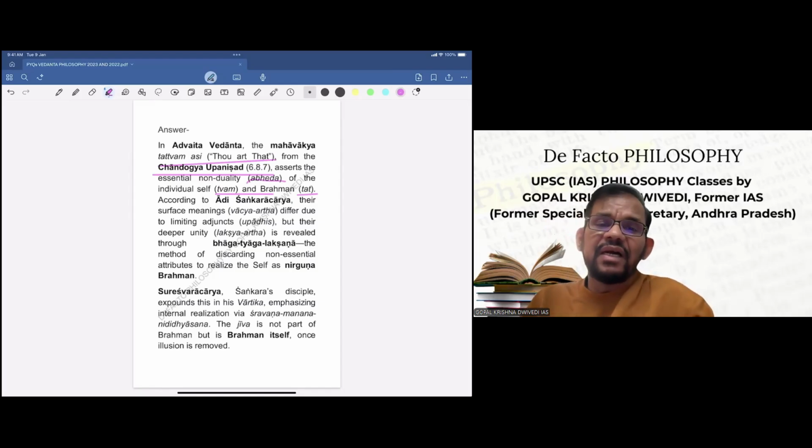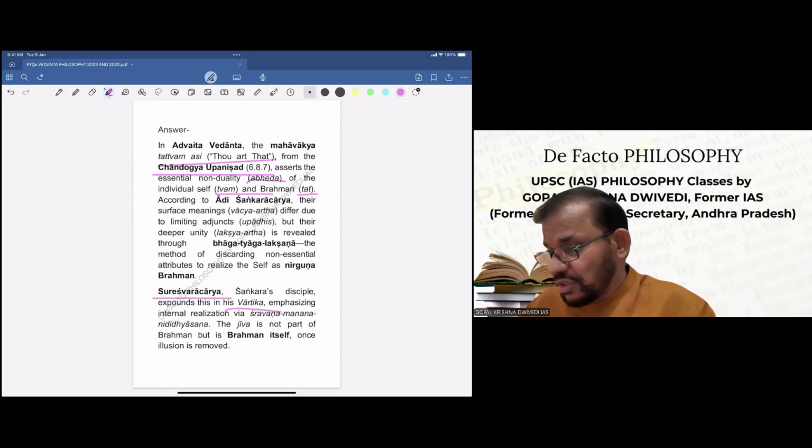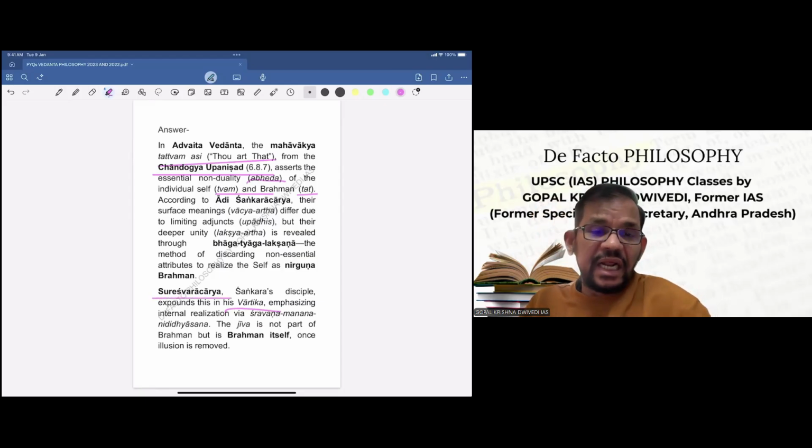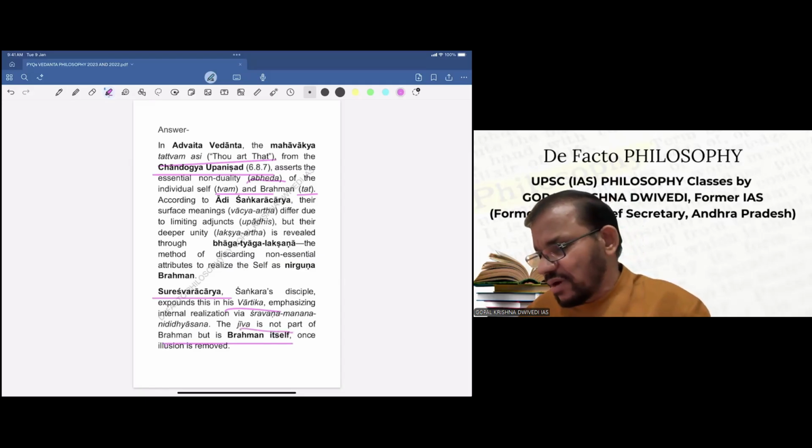Now here, according to Adi Shankaracharya, their surface meanings differ due to limiting adjuncts, but their deeper unity is revealed through Bhaga Tyaga Lakshana, the method of discarding non-essential attributes to realize the self as Nirguna Brahma. Sureswaracharya, Shankara's disciple, expounds this in his Vartika, emphasizing internal realization via Sravana, Manana, Nididhyasana. Jiva is not part of Brahma, but is Brahma itself, once illusion is removed. This is the main meaning of this sentence.